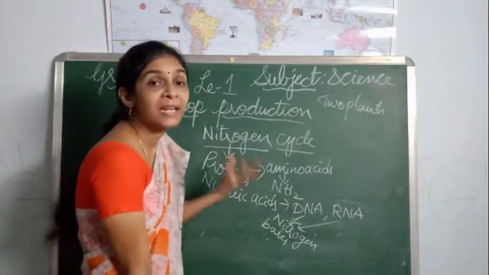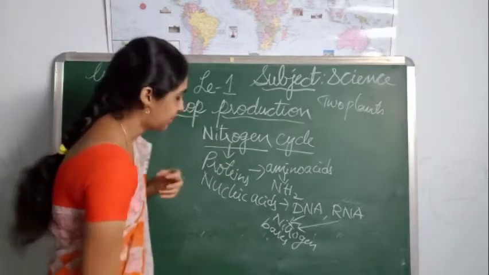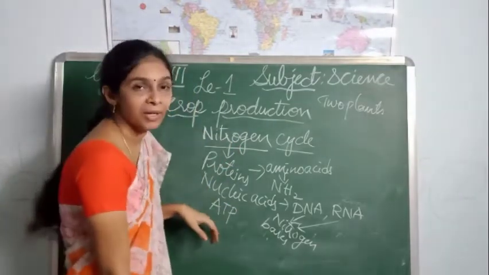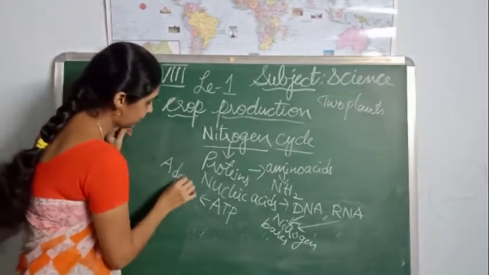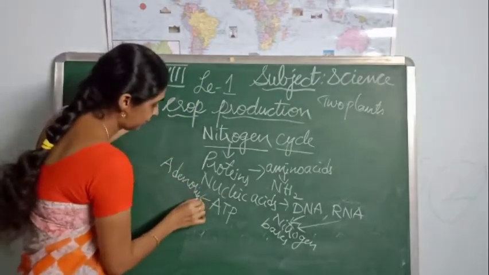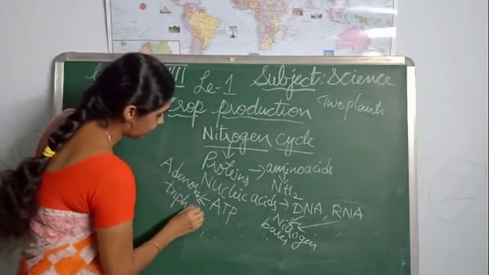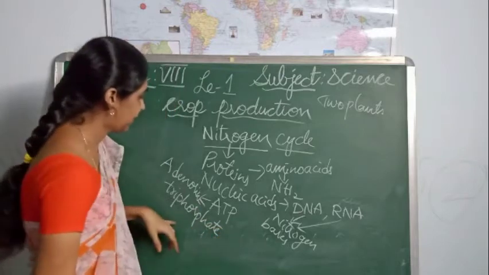Not only that, in our body, energy is produced in the form of ATP. ATP means adenosine triphosphate. Adenosine triphosphate is the full form of ATP.